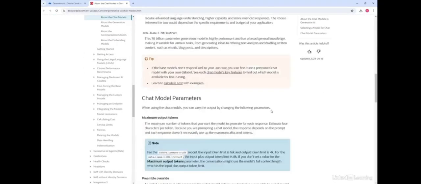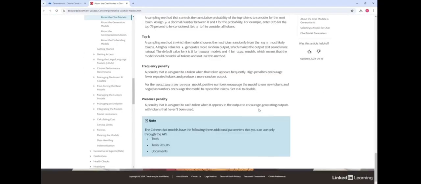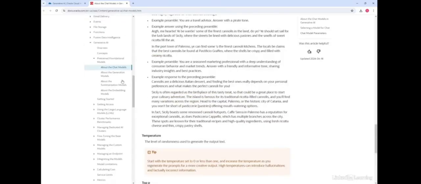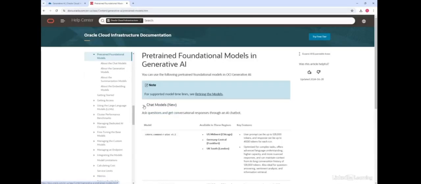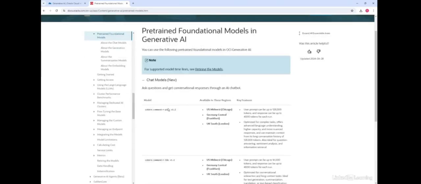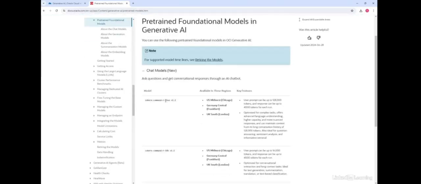Let me just scroll down, and I think it's right here. If you see these models here, you can read more about the chat models. Like we discussed in the theory lesson, R Plus is a more powerful model, and you can see the prompts. The user prompt can be up to 128,000 tokens, which is actually quite a lot.